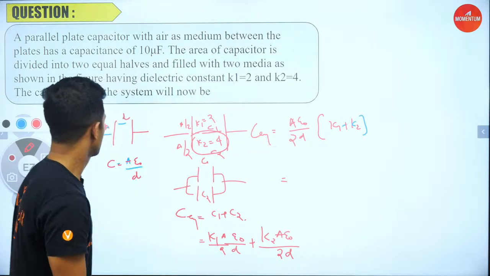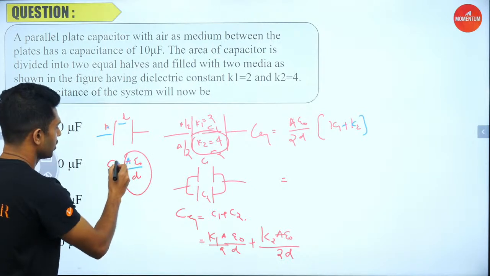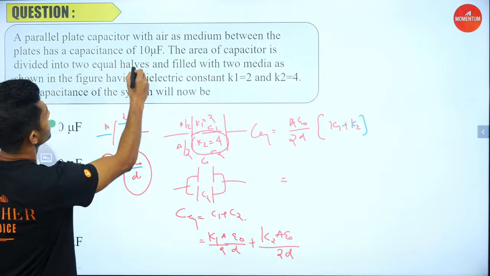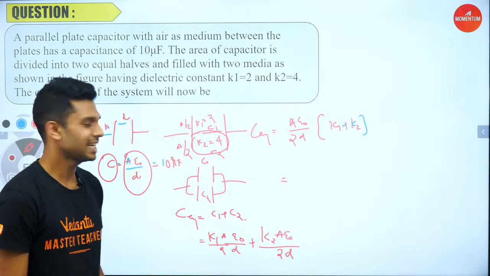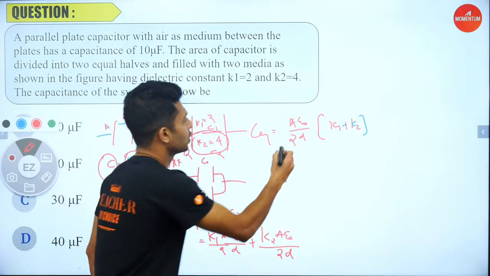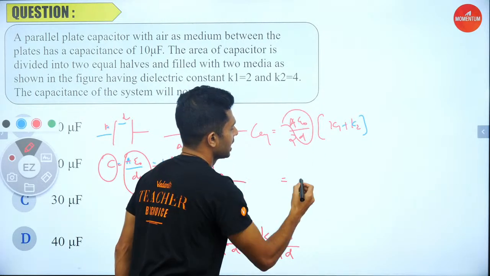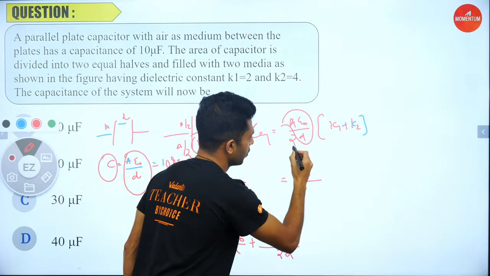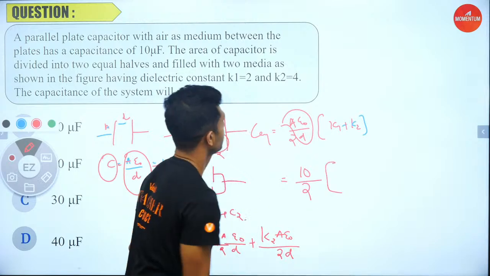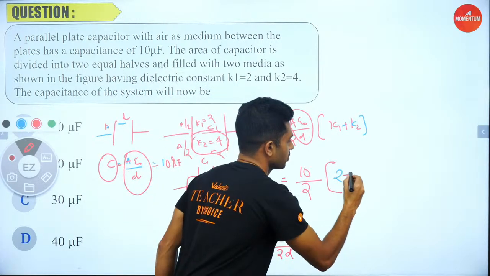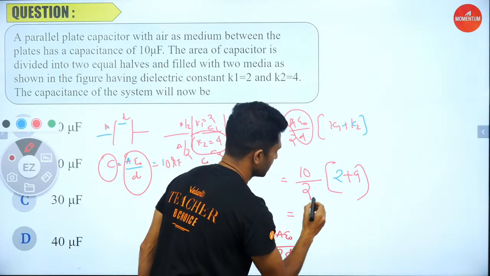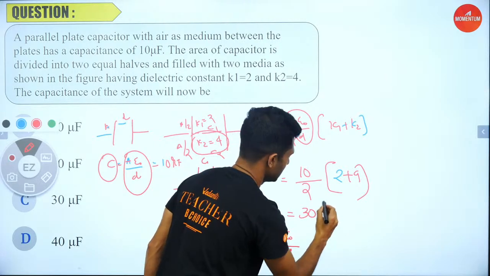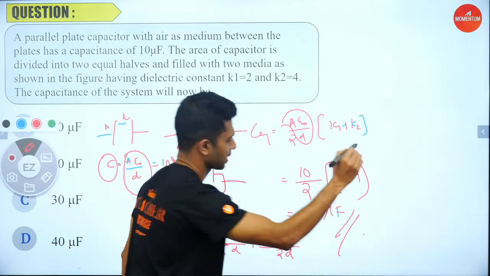Now A epsilon 0 by D was C, which is given with the value of 10 microfarad. This was initially given as 10. So A epsilon 0 by D, from here I am going to substitute it as 10. What we have is an extra 2, and K1 and K2 values are 2 plus 4, that is 6. For 6 by 2 it is equal to 3 into 10, that is 30 with the unit of microfarad.